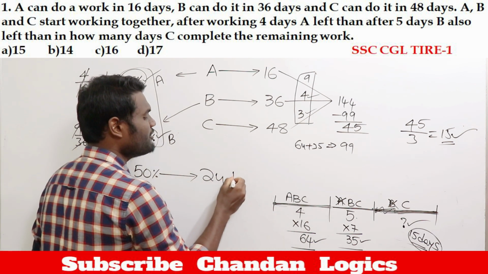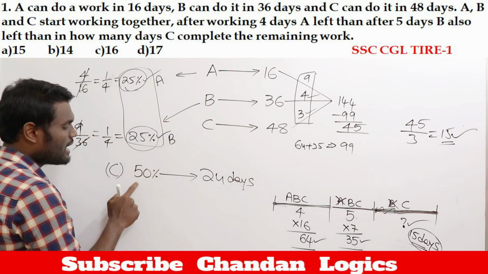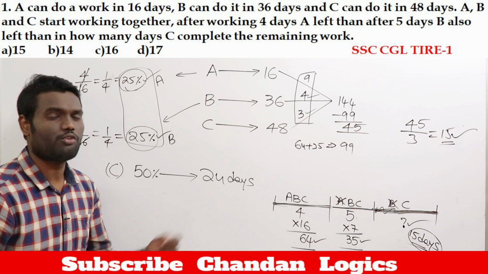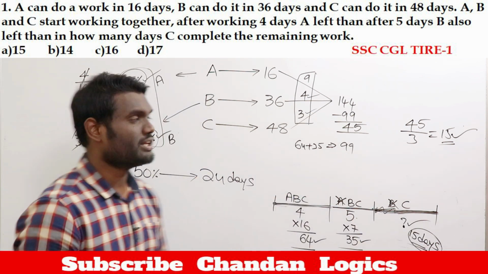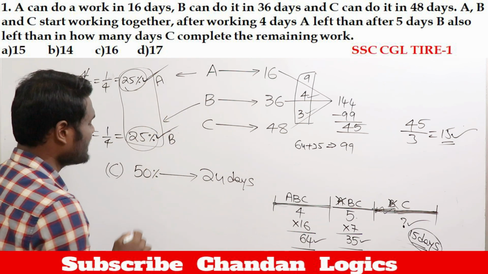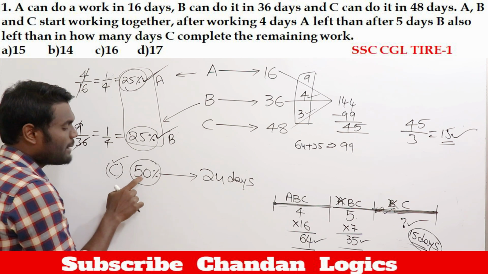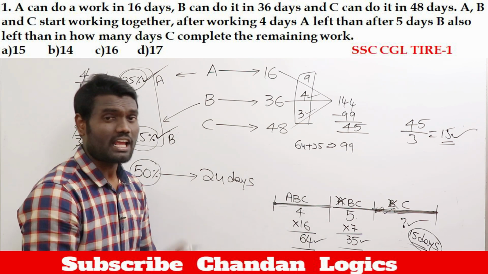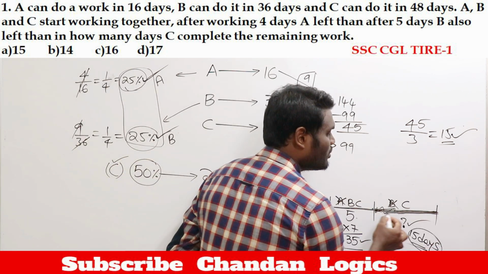Half of this means 24 days of time, which means C, to complete 50% of the work, is taking just 24 days of time. Out of this total work, we know that A completed 25%, B completed 25%, and the remaining 50% was completed by C. To complete 50% of the work, C takes 24 days. Now what is your question? How many days did C work alone?